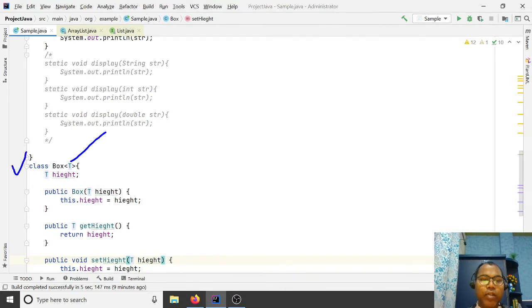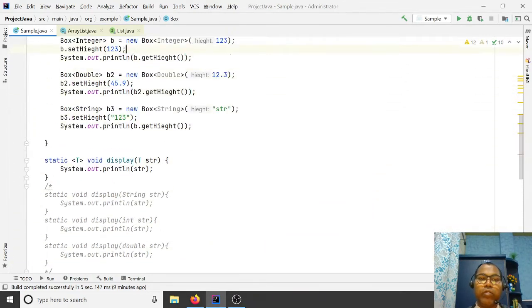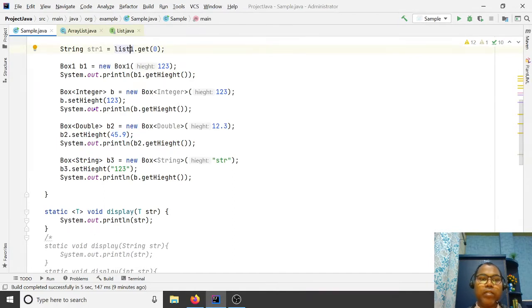While defining a class, T is the type parameter, and when you use it and pass the actual type, this is the type argument. What type of argument are you passing?